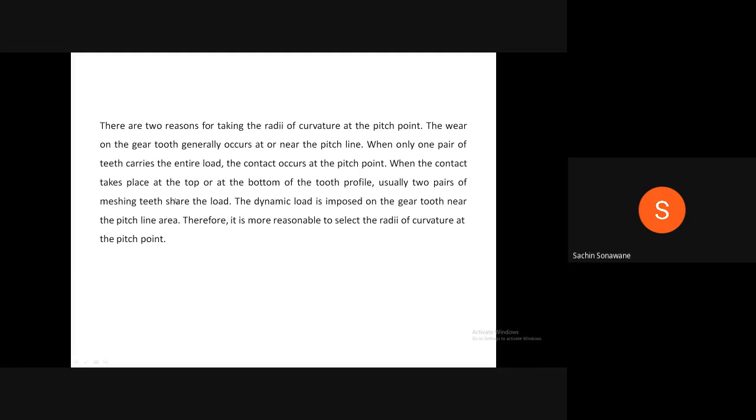When the contact takes place at the top or at the bottom of the tooth profile, usually two pairs of meshing teeth share the load, and the dynamic load is imposed on the gear tooth near the pitch line area. Therefore, it is more reasonable to select the radii of curvature at the pitch point.